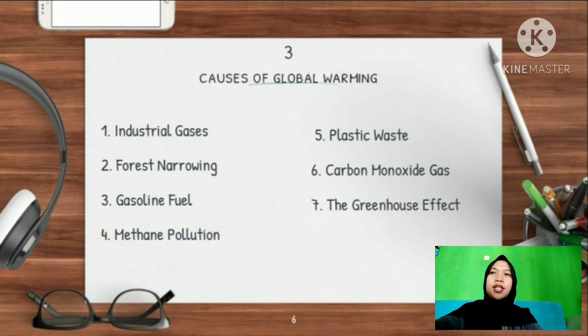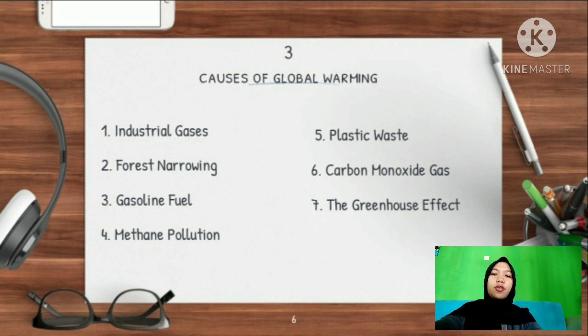The first is industrial gases. Gases from industry will cause air pollution, mainly because the factory smoke is excessive and not accommodated properly. There are carbon dioxide gas, carbon monoxide, methane gas, and so on.